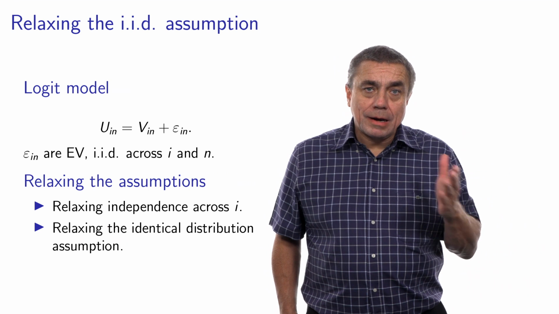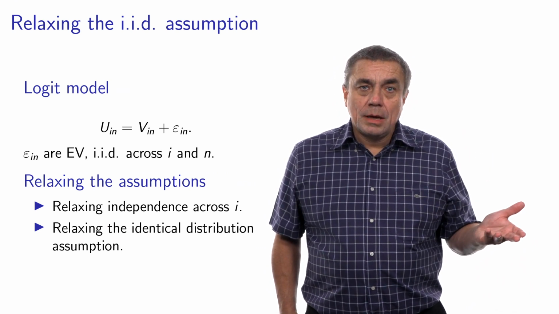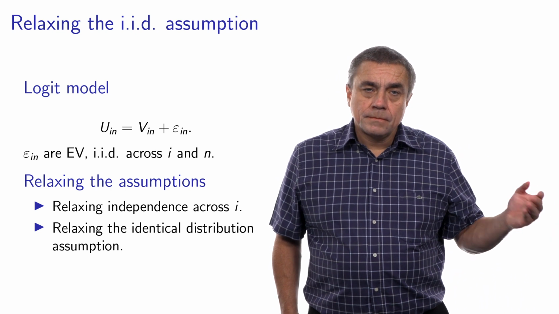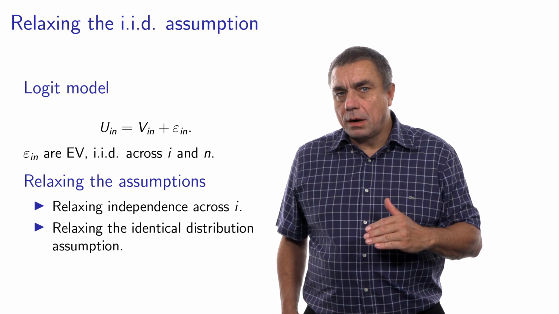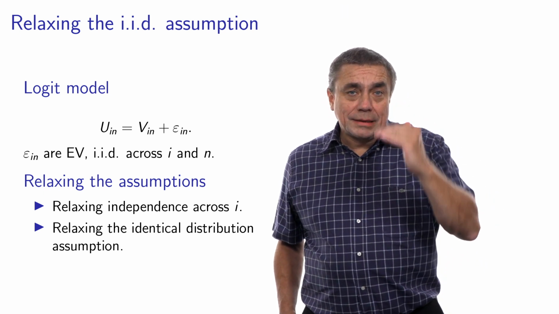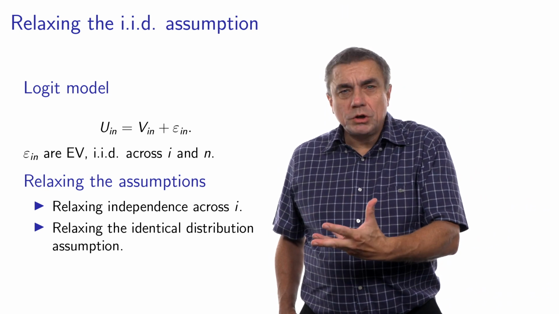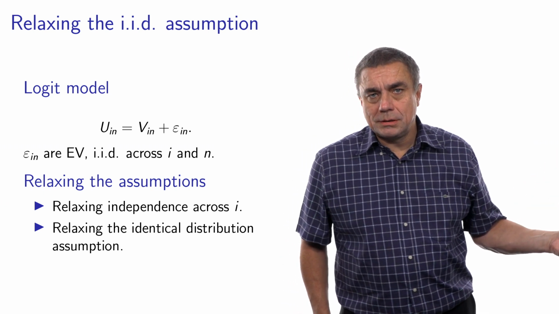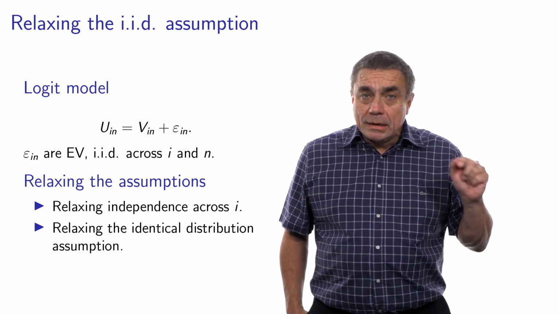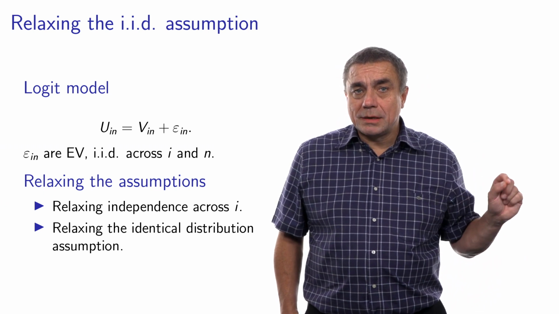IID stands for independent and identically distributed error terms. We saw in the last video how to relax the assumption that these error terms are independent across alternatives, and we obtained, using mixtures, a model which is basically similar to what we obtained with the nested logit model and the cross-nested logit model. In this video, we will investigate how to relax the other part of the assumption,